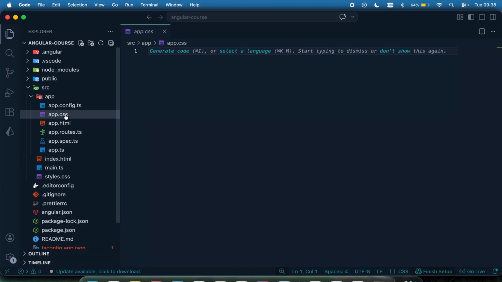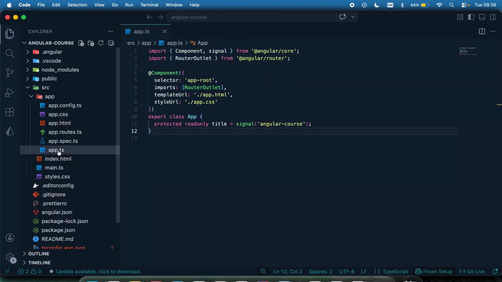So when you have the app.css, you also have the app.html, or you will have the app.ts. Let's say we have a home page, which is going to be home.ts, which is a component. We're going to also have a corresponding home.html, which is a template, and we also have the home.css. So this is how the Angular folder structure is and how they work.